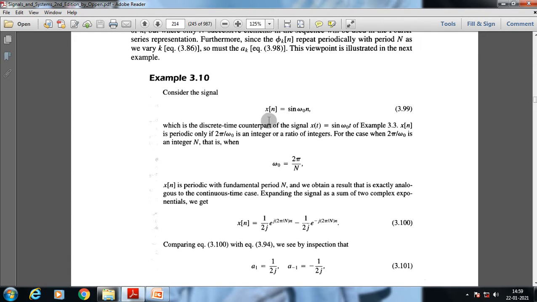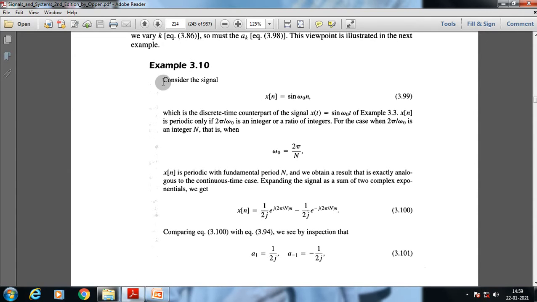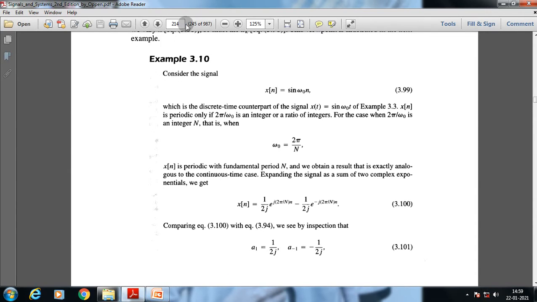Okay, now it is easily understandable, the fundamental frequency of this specific signal is 2π/N. Now if we use Euler's formula, we can rewrite sin(ω0 n) in exponential form. So sin(ω0 n) can be written as (1/2j) e^(j 2π/N n) minus (1/2j) e^(−j 2π/N n).